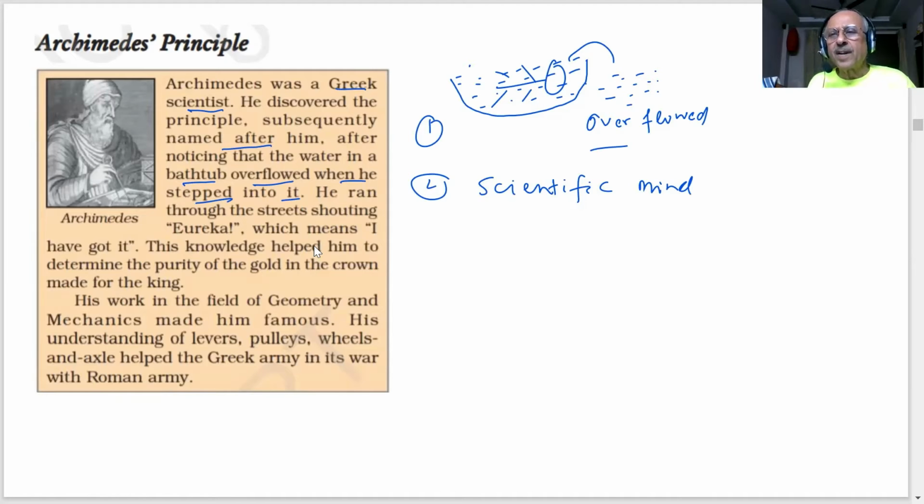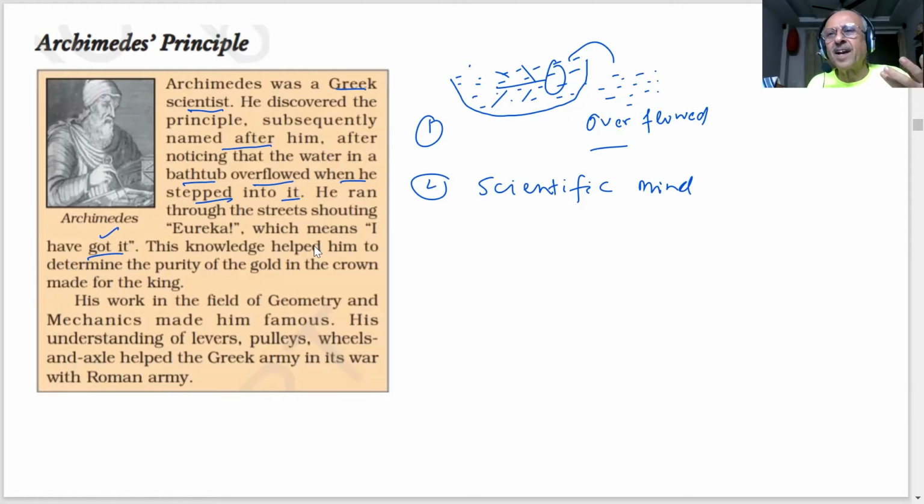As I said, you experience boats floating on the water, and you throw a stone or a pebble, it sinks in the water. We all know it. But how many are thinking about the reason for this? How many have a scientific mind, that we want to observe and we want to find the reason? That is what science is all about. So he ran through the street shouting Eureka, which means I have got it. Now he has got it, why it is happening, and what is the quantity of water which will be displaced when the body goes inside the water. How much water will come out?